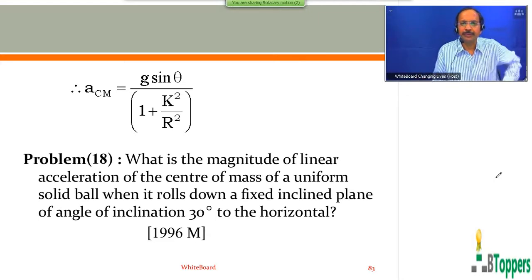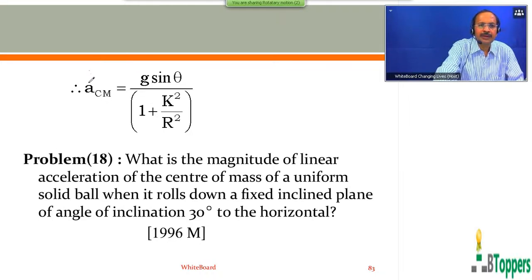So look at the problem on the screen. This is problem number 8 when I numbered from the beginning of rotational motion. What is the magnitude of linear acceleration of the center of mass of a uniform solid ball when it rolls down a fixed inclined plane of angle of inclination 30 degrees? As I remember, this problem was given in one of the old exam papers in the medical entrance, as I mentioned within brackets, 1996 medical. So it's a direct substitution problem.